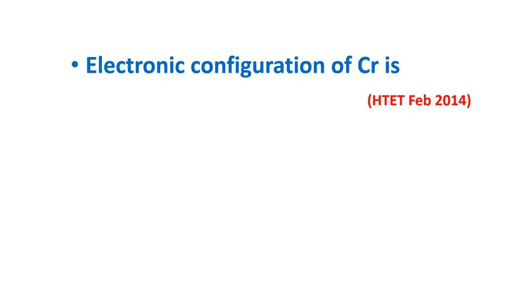The electronic configuration of chromium is 3d5 4s1, 3d6 4s1, 3d4 4s2, or 3d5 4s1. It is a valence electron configuration or outermost electronic configuration. So the answer for this question is 3d5 4s1. The electronic configuration of chromium is 3d5 4s1.